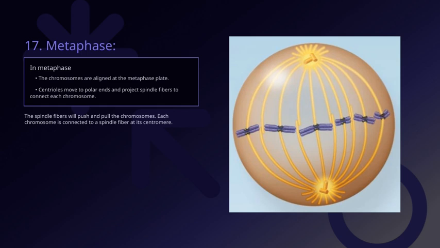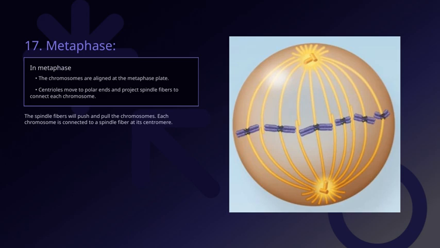Each chromosome is connected to a spindle fiber at its centromere, which acts like a central hub holding the sister chromatids together. You'll notice that the centrioles move toward the polar ends of the cell and extend spindle fibers that reach out to connect with the chromosomes. This setup ensures that the chromosomes are lined up at the metaphase plate, the imaginary central plane of the cell.